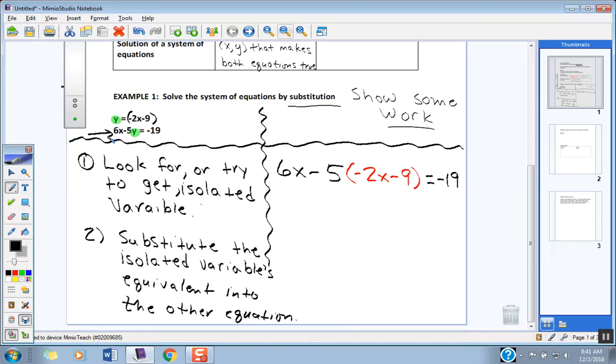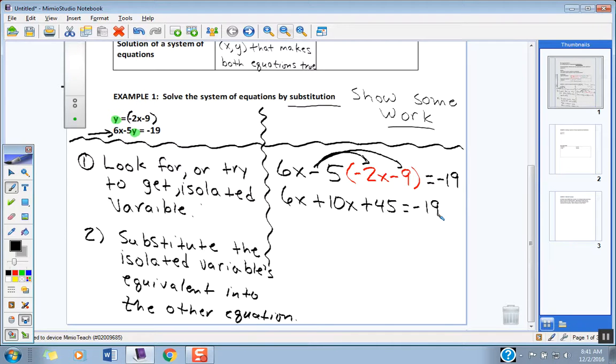So here's how this works. Once you've got this written all in one variable form now, it just becomes a simple equation to solve. So help me do this. This is going to be 6x. Let's say we need to distribute with negative 5, don't we? So how about negative 5 times negative 2x? What would that be? Wouldn't that be plus 10x right here? And then your negative 5 times negative 9 when you distribute there. What are you going to have, kiddos? 45, so plus 45. And this is going to equal negative 19.